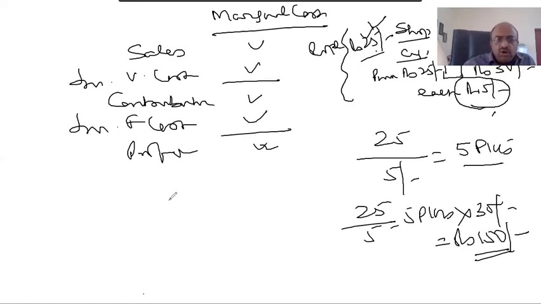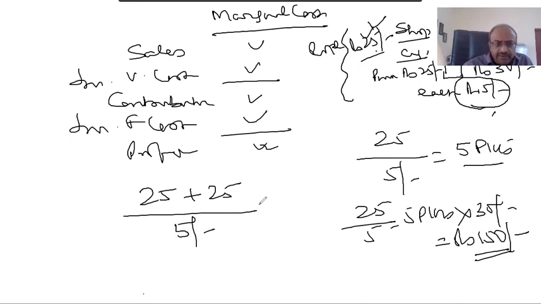Now, he wants not only that, he wants a profit also. So he wants to recover the 25, plus he wants a profit of another 25. So how many packets he has to sell? Again, by 5 per packet, you will get a total of 10 packets.